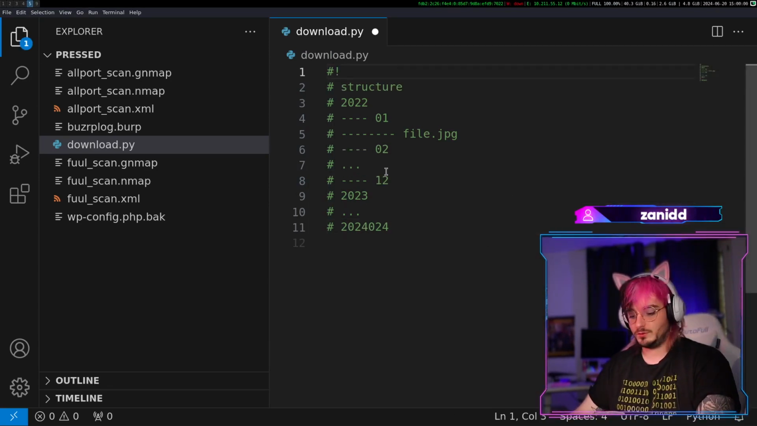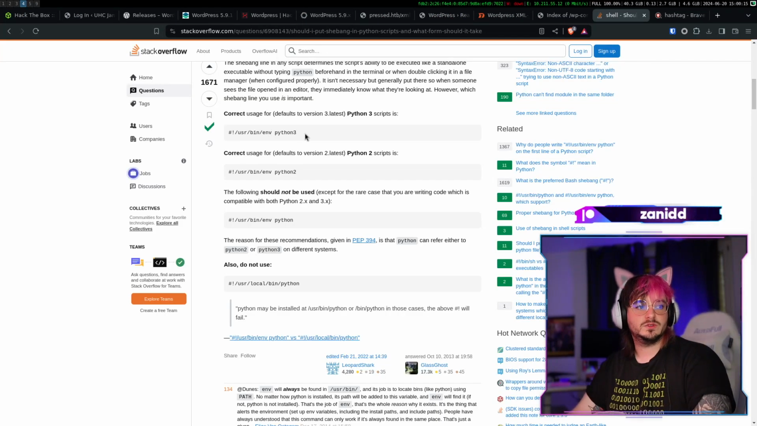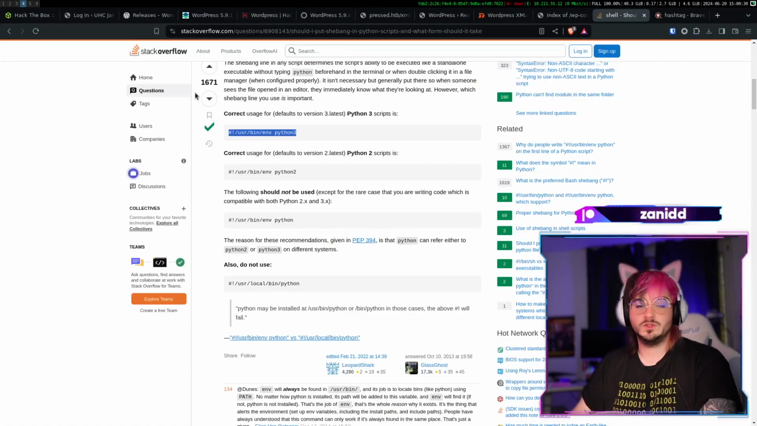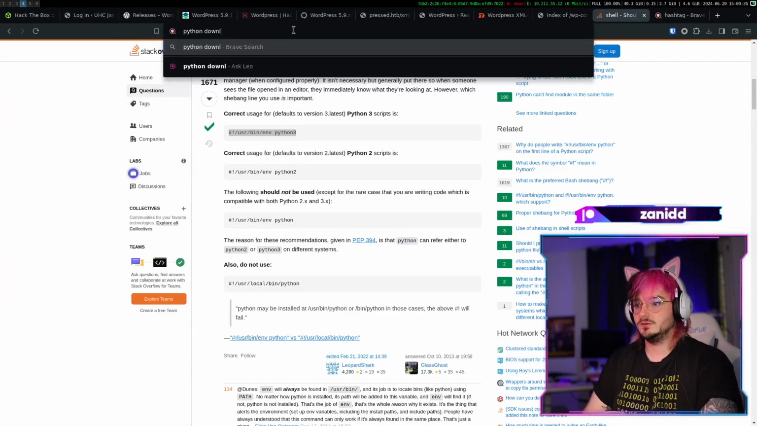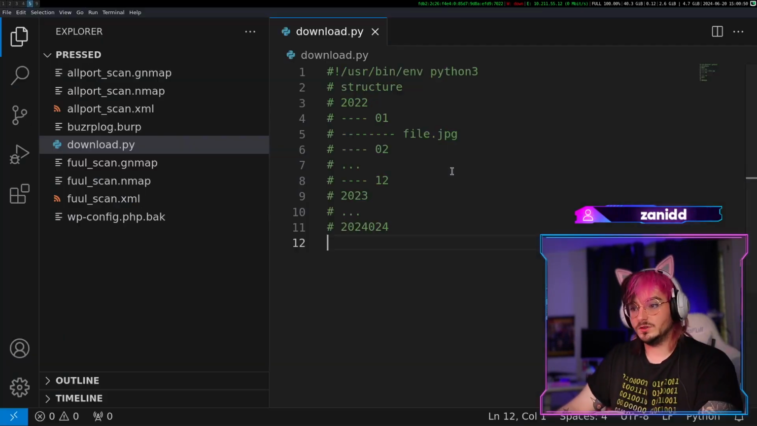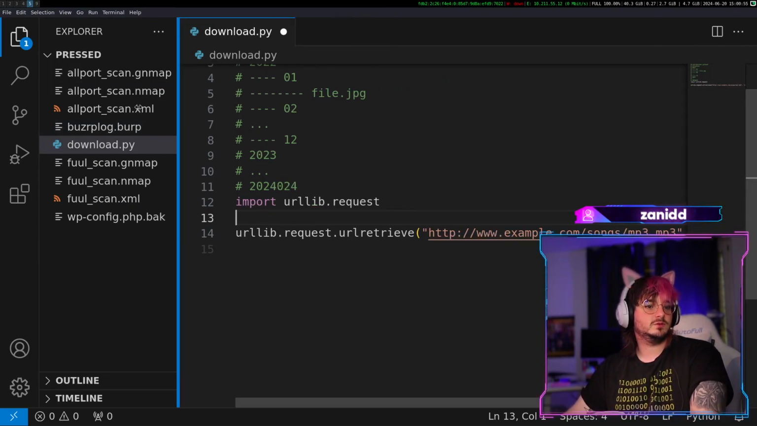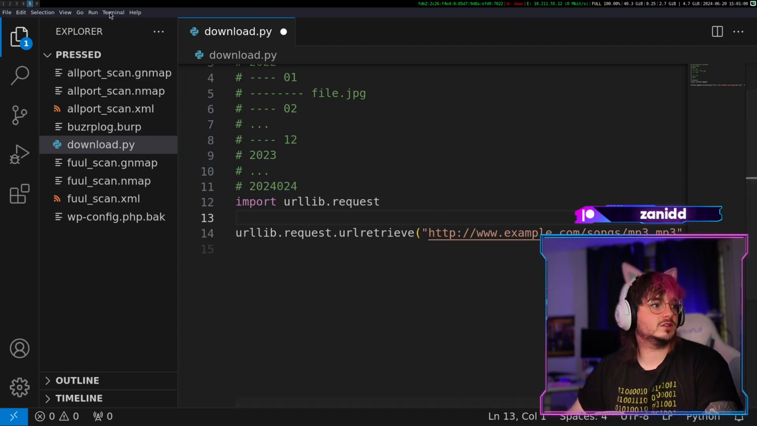What is the shebang for Python? We're already off to a great start. Python shebang. Let's go with this one. Come on. And then we do the next thing, which is Python download file from web directory. I mean, we have this one, so let's go with that one. Something like this. And then we, of course, need to change this. Oh, how do I zoom out now?